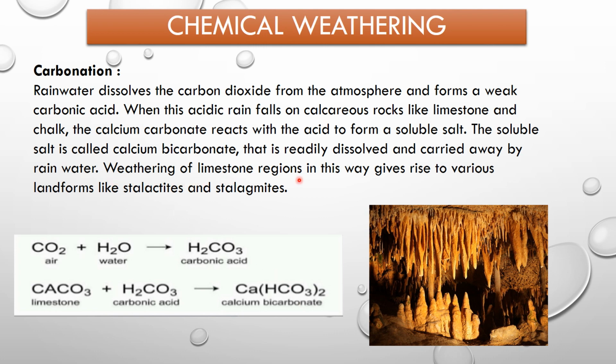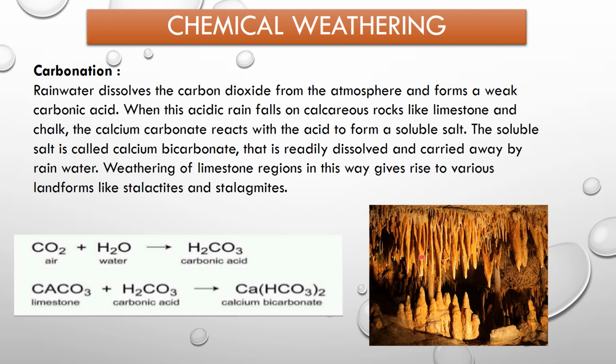Weathering of limestone regions in this way gives rise to various landforms like stalactites and stalagmites. So as you can see in this picture, these are stalactites.